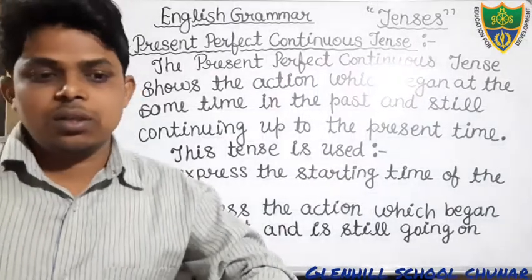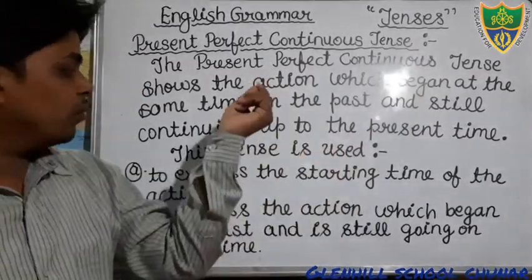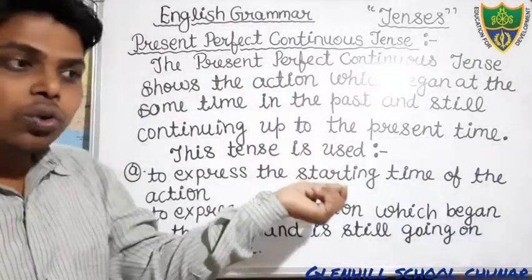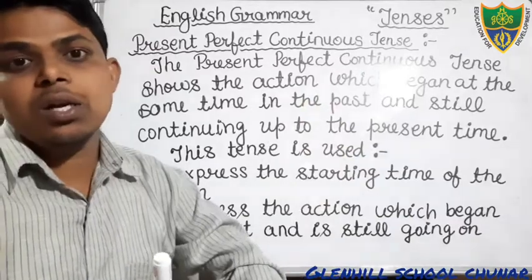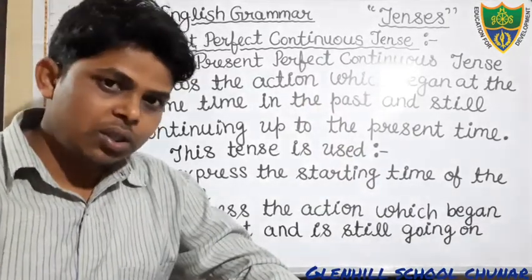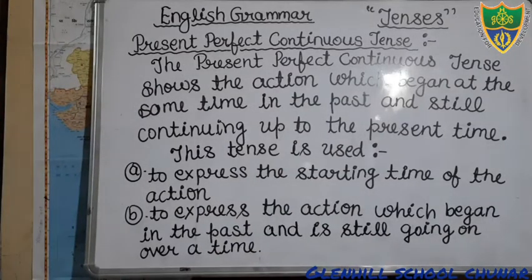It means here we use this tense for what? To denote that the action has been started in the past time but it is still continuing. Okay, so open your notebook and start writing what is meant by present perfect continuous tense.